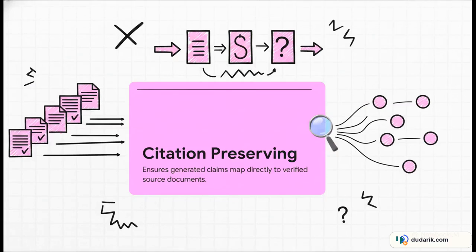Now, what's really interesting about this approach is the concept of citation-preserving composition. By separating out these phases, NightFeats ensures that absolutely every single claim the AI generates maps directly back to a verified source document. It keeps the model's context window strictly focused on verified signals, making it practically impossible for the model to just hallucinate connections between unrelated text chunks.